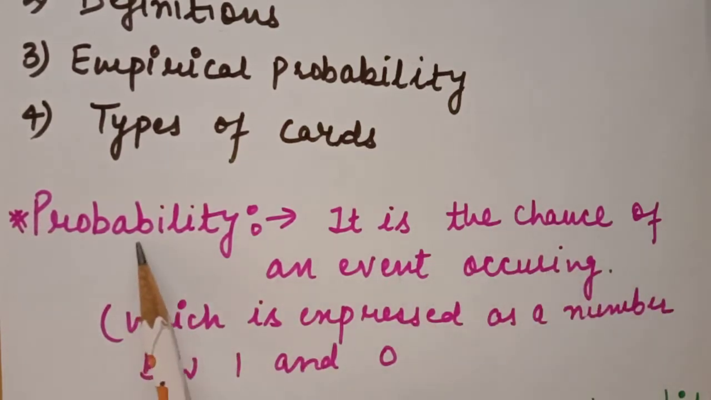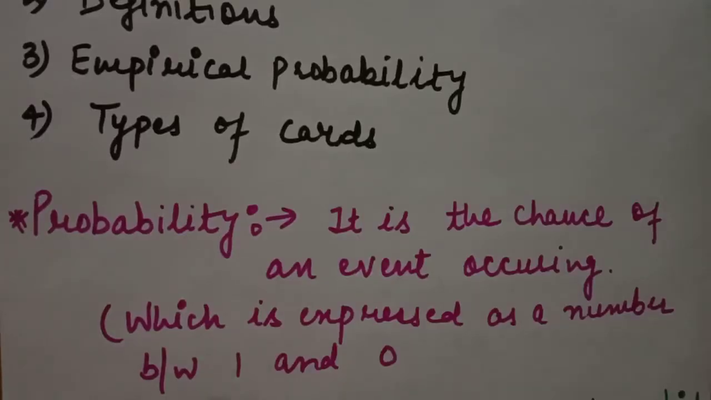We call it probability, which is expressed as a number between 1 and 0. It means probability always lies between 0 and 1. It is not greater than 1 and not smaller than 0. So what is probability? It is the chance of an event occurring, which is expressed as a number between 0 and 1.